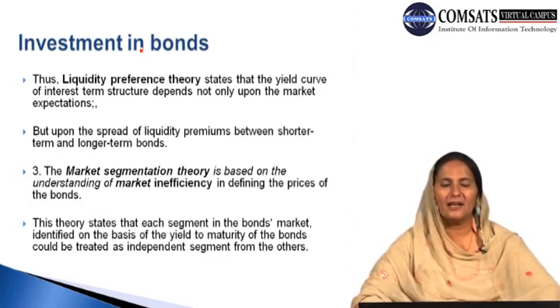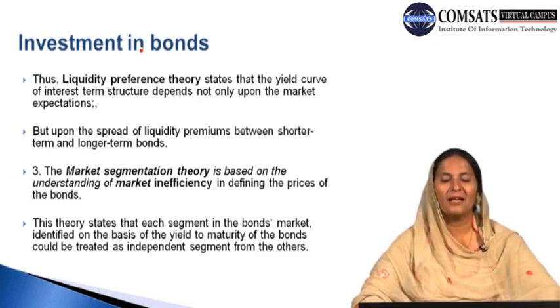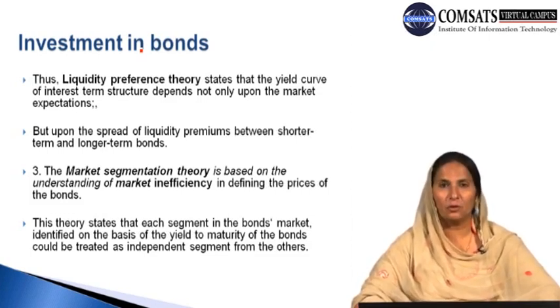This theory indicates that each segment in the bonds market, identified on the basis of yield to maturity, could be treated as independent from the others, and all the factors affecting the yield to maturity should be considered as independent variables.